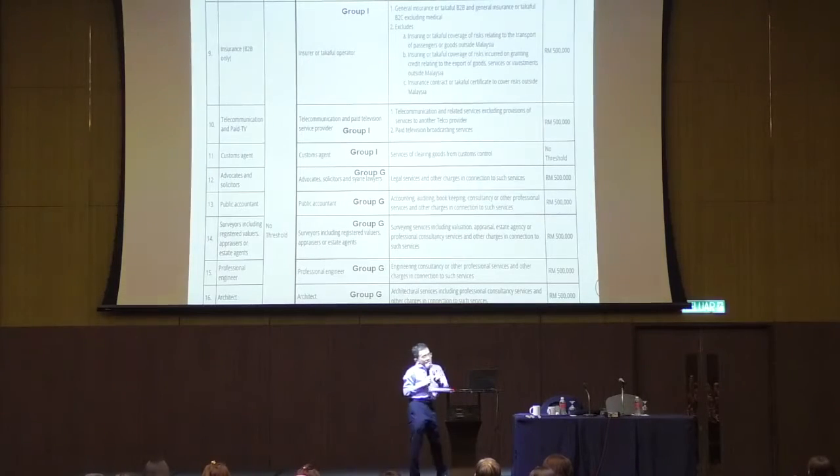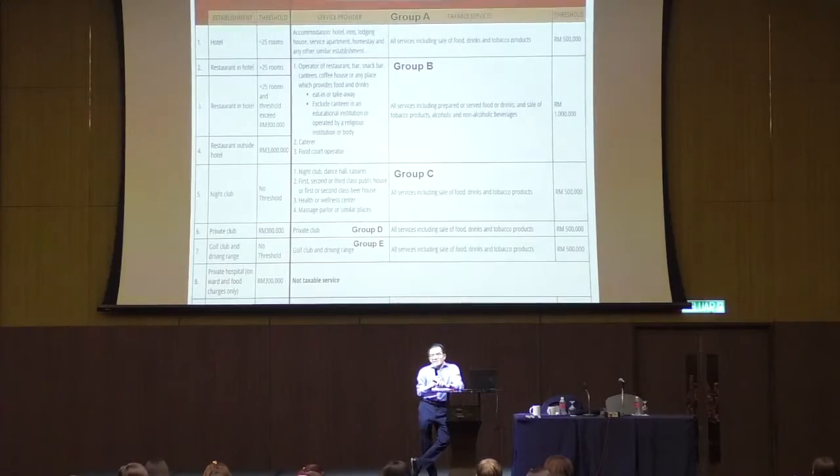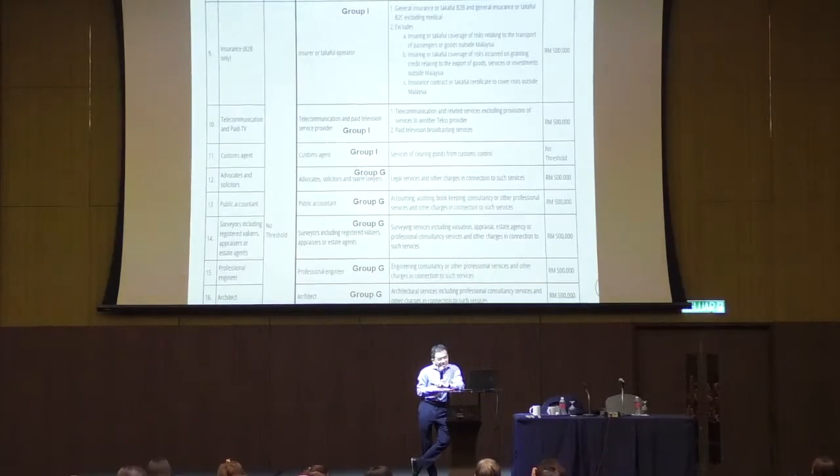So this is insurance. The turnover threshold is also 500,000. You see, all the turnover thresholds are 500,000 except for what? F&B only. Now, telecommunication and paid television. So all those Celcom, Maxis have service tax. What else? Astro has service tax. Astro, paid TV.